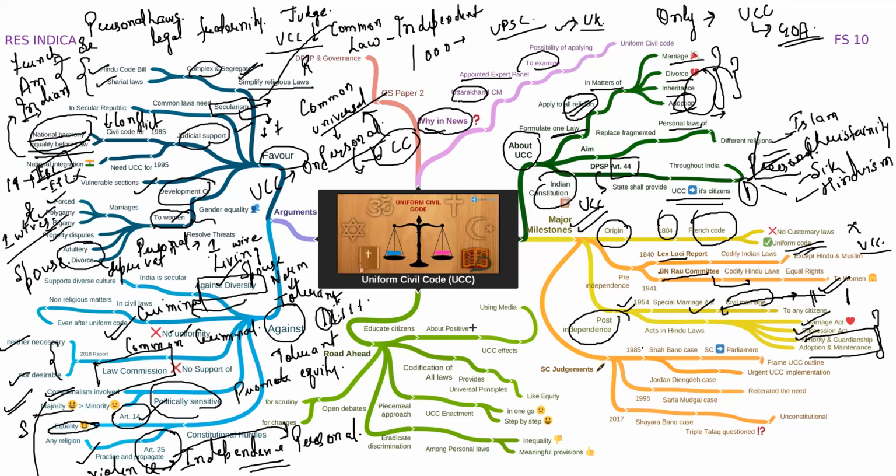You must have heard about the Shah Bano case of 1985. Basically, in this case, the Supreme Court gave a ruling that Muslim women should be paid compensation by the husband for her entire lifetime.